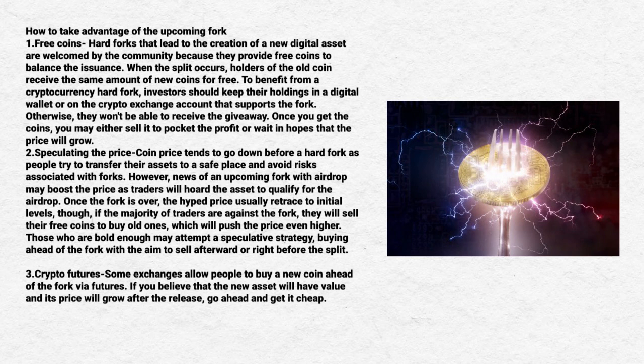2. Speculating. The coin price tends to go down before a hard fork, as people try to transfer their assets to a safe place to avoid risk associated with forks. However, news of an upcoming fork with an airdrop may boost the prices, as traders will hold the asset to qualify for the airdrop, and once the fork is over, the hype price will retrace to initial levels. If the majority of traders are against the fork, they will sell their free coins to buy old ones, which will put the price even higher. And those who are bold enough may attempt a speculative strategy, buying ahead of the fork with the aim to sell afterwards or right before the split.